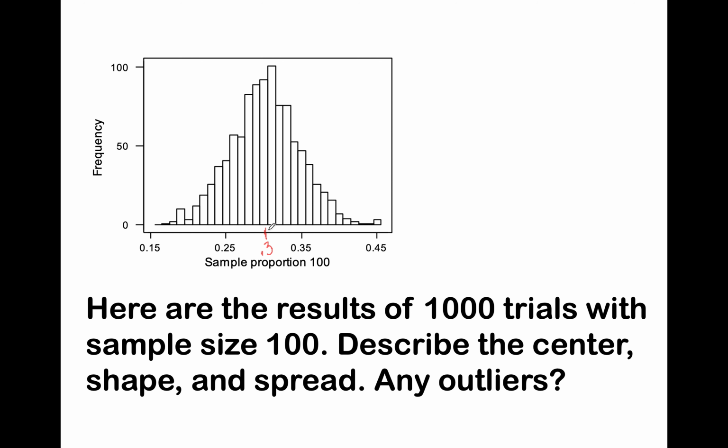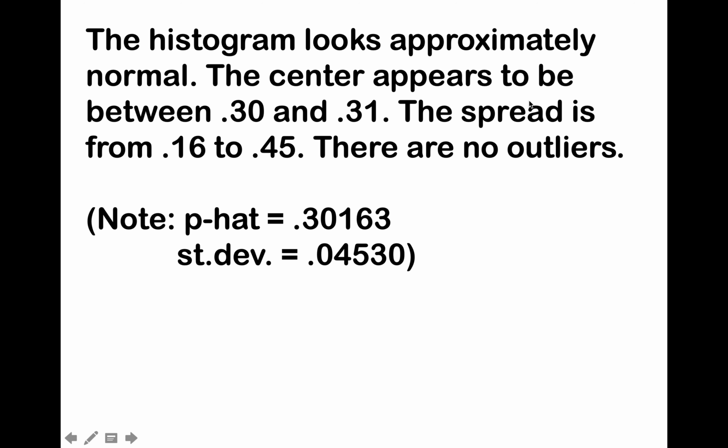And then if you were to look at the standard deviation, keep in mind that for a normal model we would expect to go maybe 3 standard deviations out to the very edge. So from 0.3 to 0.45 is a distance of 0.15. 0.15 divided by 3 is about 0.05. So according to this approximately normal model, it appears that our mean is about 0.3 and our standard deviation is about 0.05. Here's what it actually is: 0.30163, 0.04530. So you can see that was pretty close.